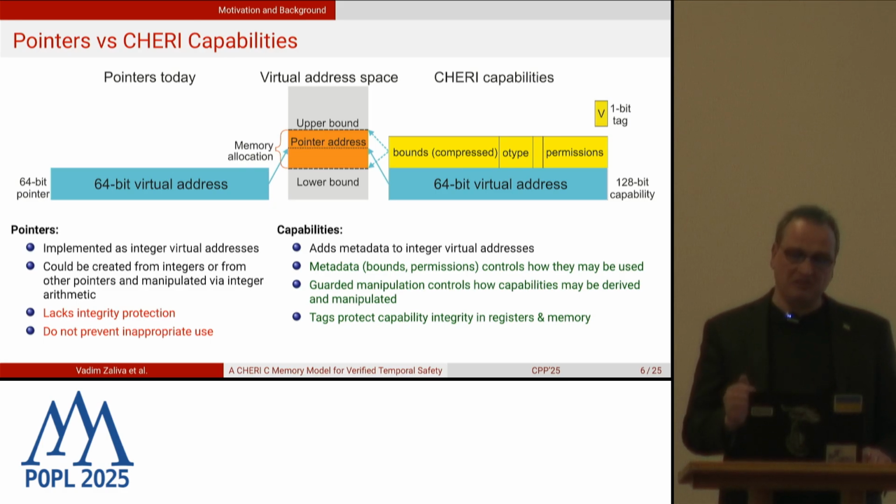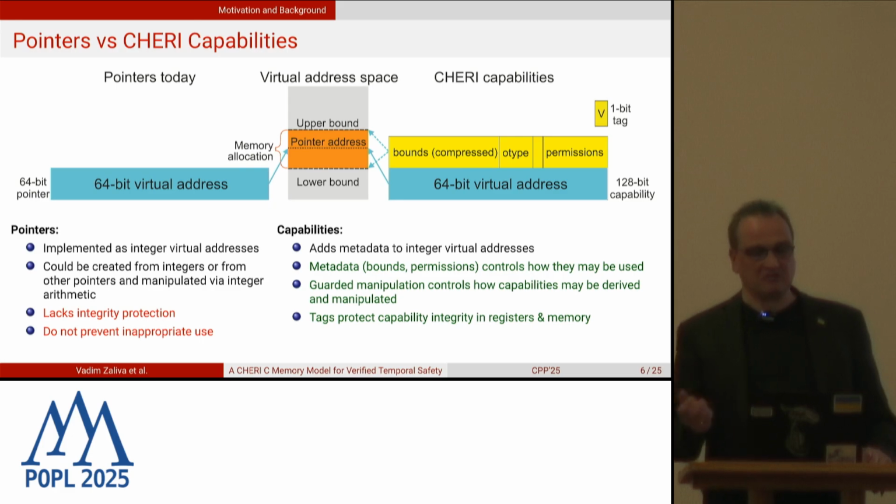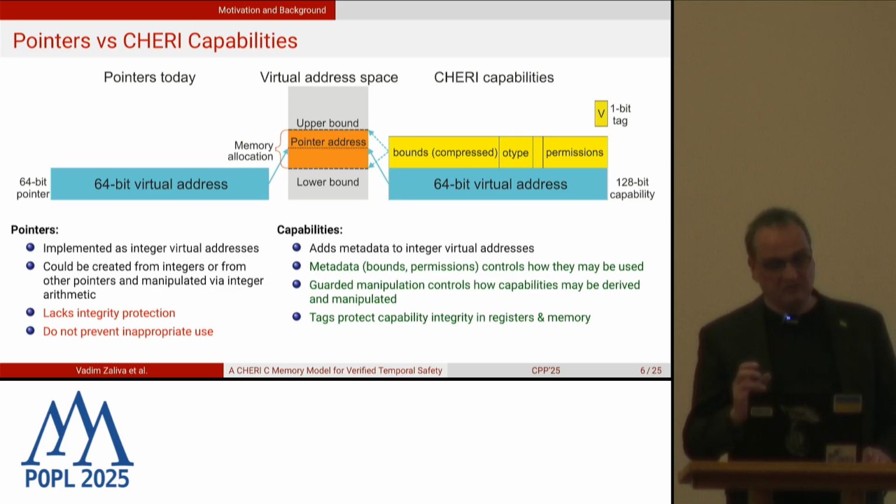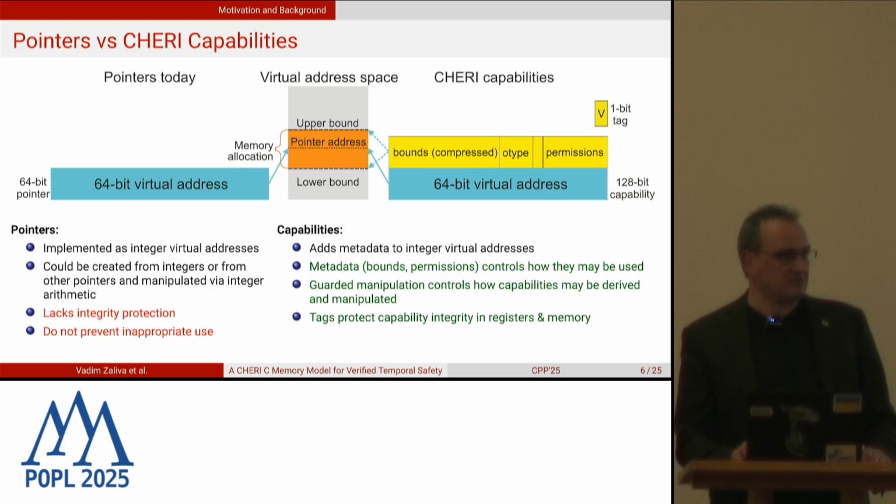Additionally, there's a validity tag, which guards integrity. You can't just fake a capability or modify it arbitrarily. You have to derive them in a special way, preserving certain security properties. All of that is enforced by the hardware, and it's reasonably efficient.